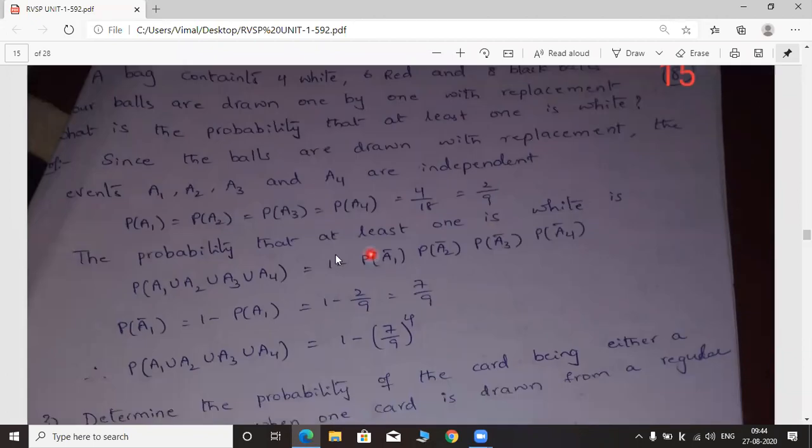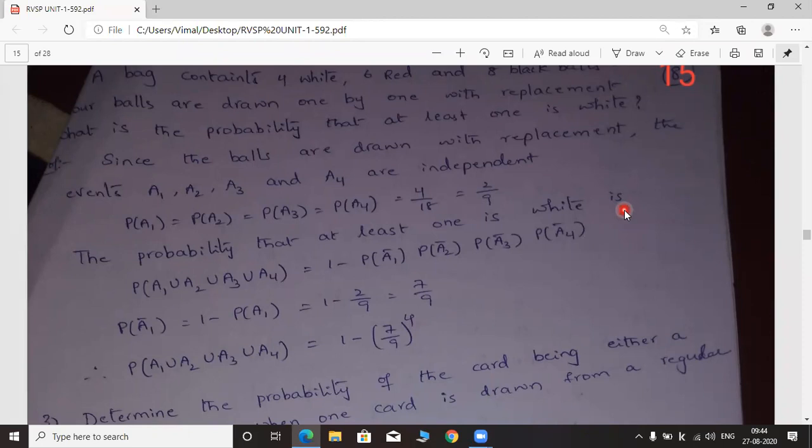Next, see the formula. What is the probability that at least one is white? At least means at least. We have to draw the 4 balls from the bag. Among these 4 balls, at least one should be white.